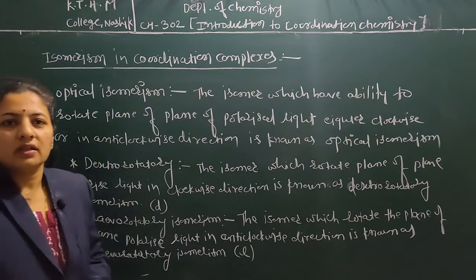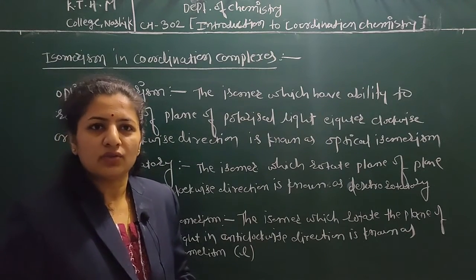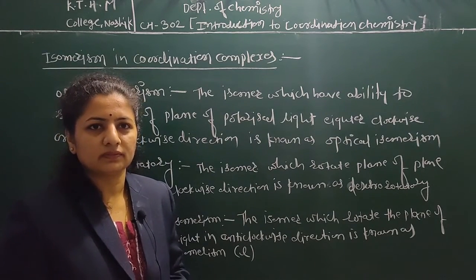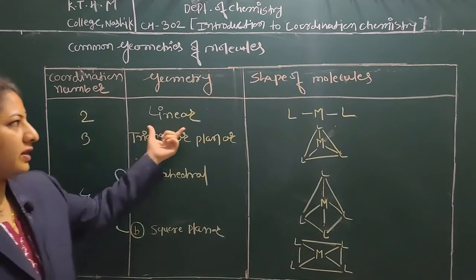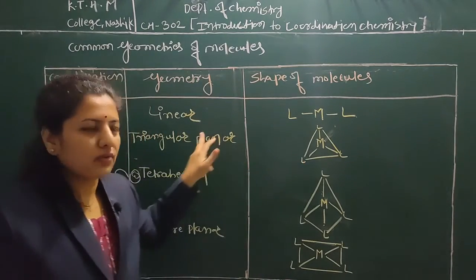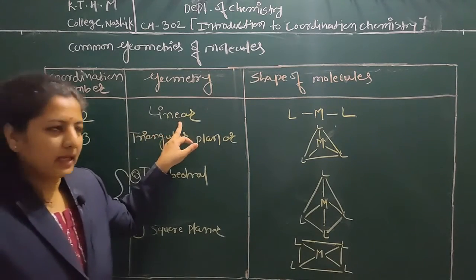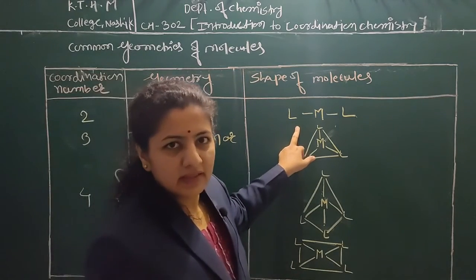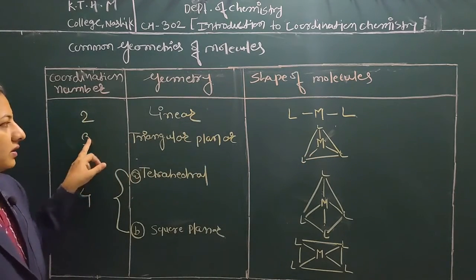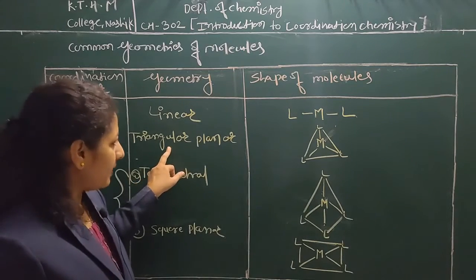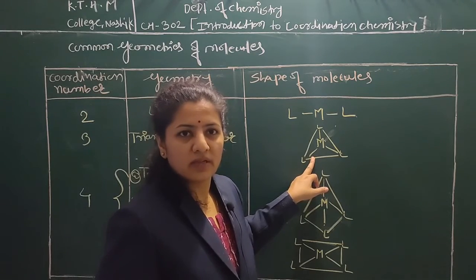Now let's discuss the coordination numbers with their different possible geometries. These are various coordination numbers with respect to their geometry and shape of molecule. If the coordination number is 2, the geometry is linear and the shape of the molecule is linear. If the coordination number is 3, the geometry is triangular planar and the shape of the molecule is like a triangle.